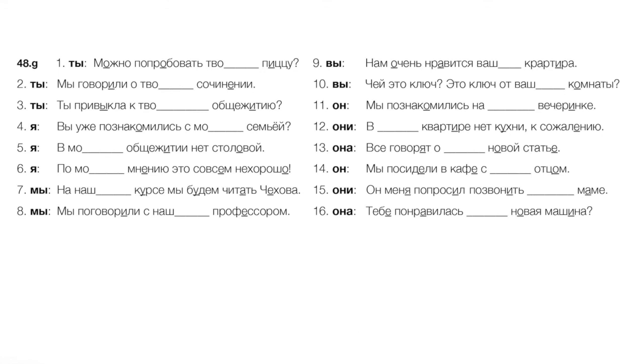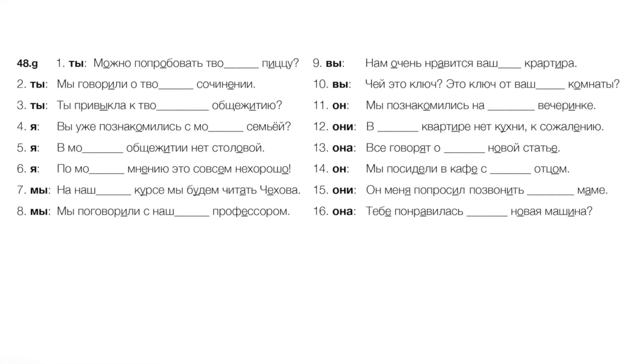Number nine, we really like your apartment. Okay, here your apartment is the subject. Your apartment is pleasing to us. Very pleasing. Нам очень нравится ваша квартира. Number 10, whose key is this? Чей это ключ? Is this the key from your room, literally, or the key to your room, we'd say in English. Это ключ от вашей комнаты. Feminine, genitive. 11, we got acquainted, we met each other at his party. Now his, again, is never going to change. Мы познакомились на его вечеринке.